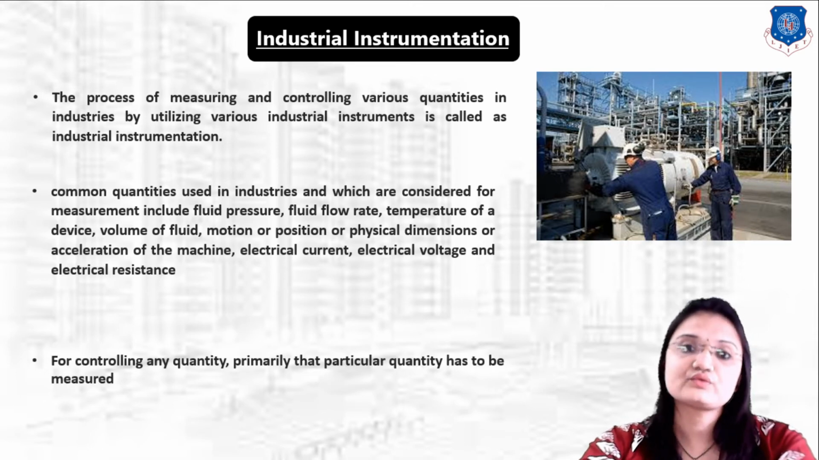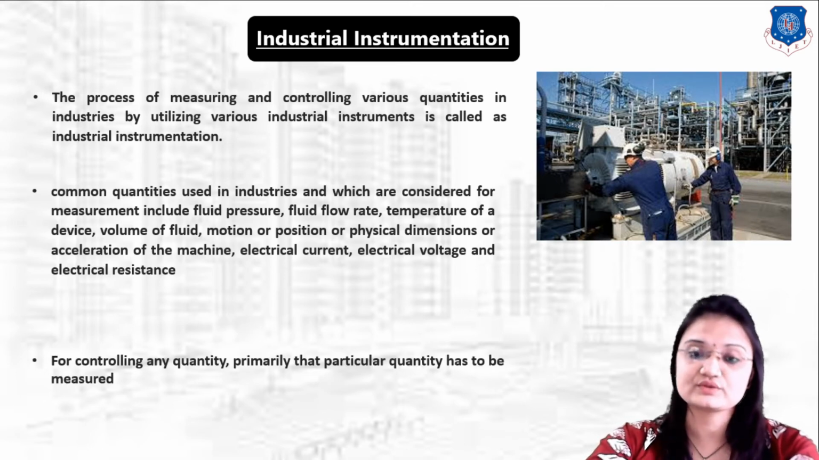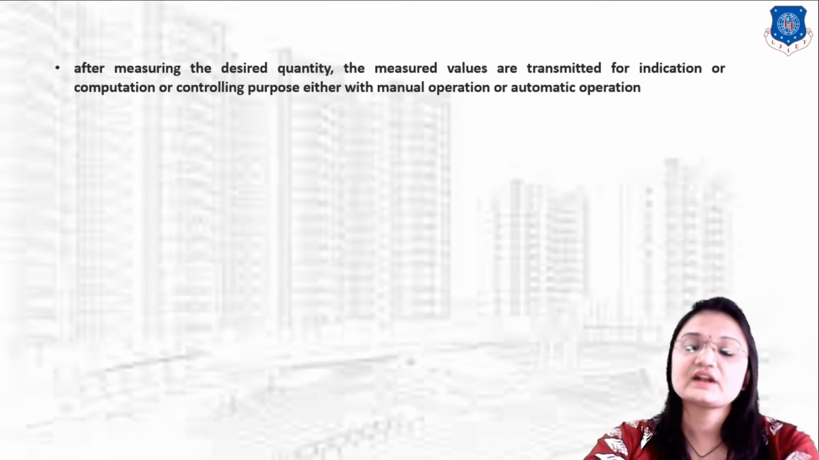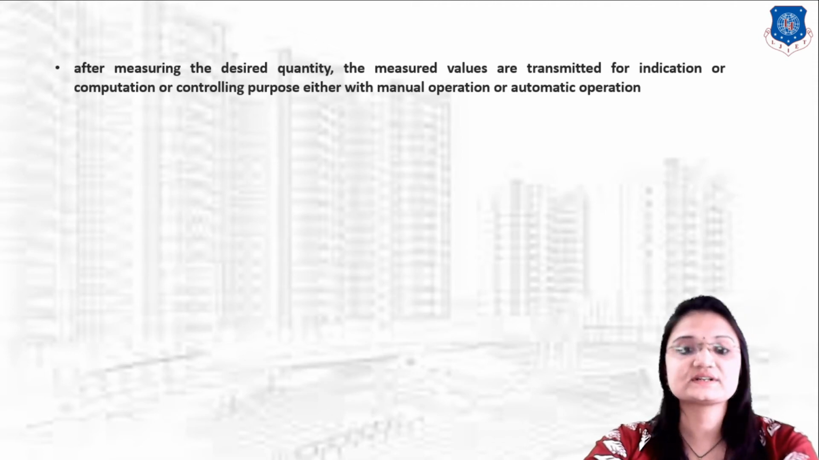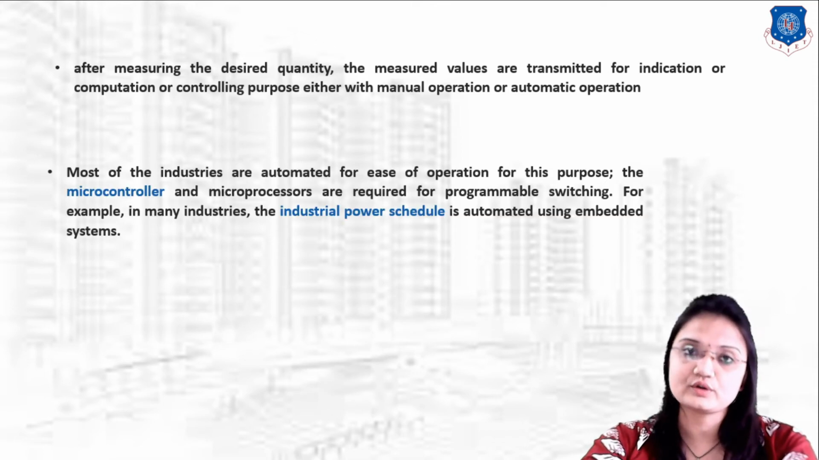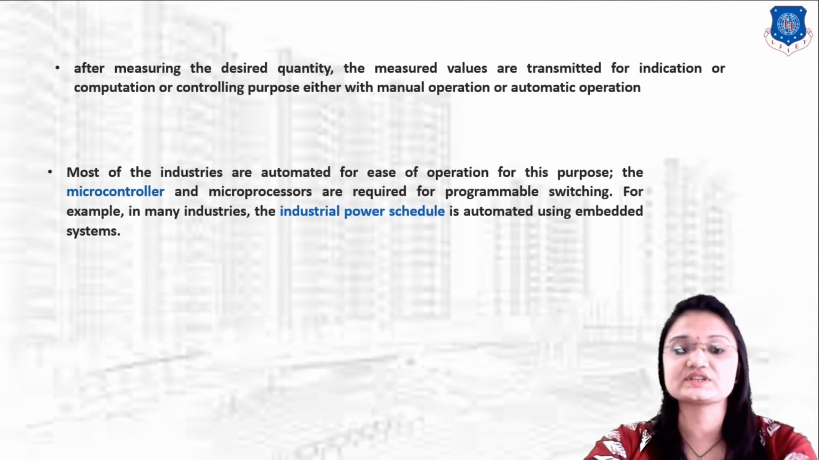First of all, for controlling these quantities, we first measure them. Then after measuring the desired quantity, the measured value is transmitted for indication and controlling purposes, either with manual or automatic operation. Most industries work automatically, so a microcontroller and a microprocessor are required for programmable switches. For example, in many industries, the industrial power schedule is automated using an embedded system.